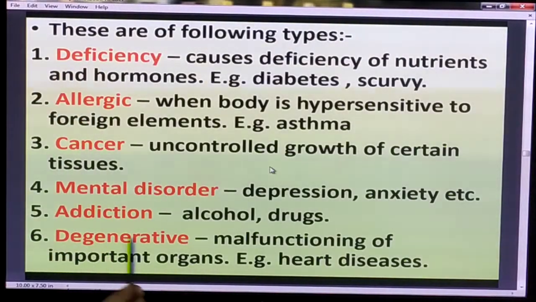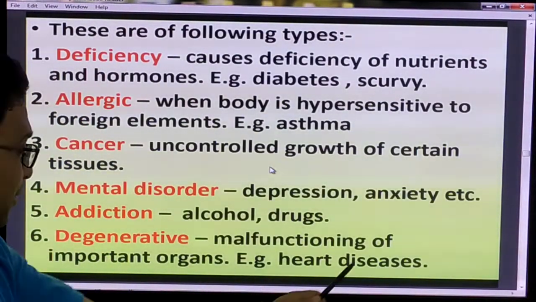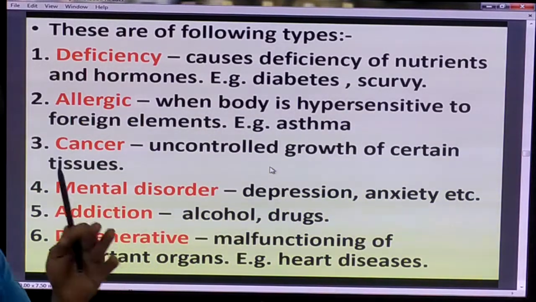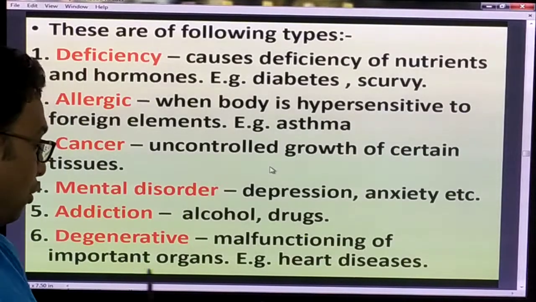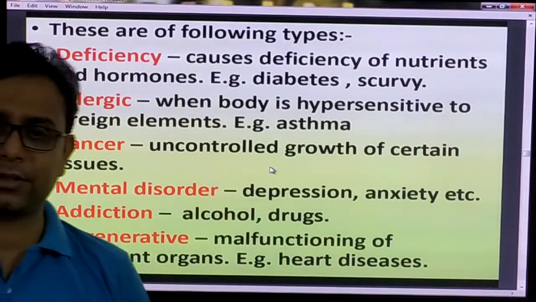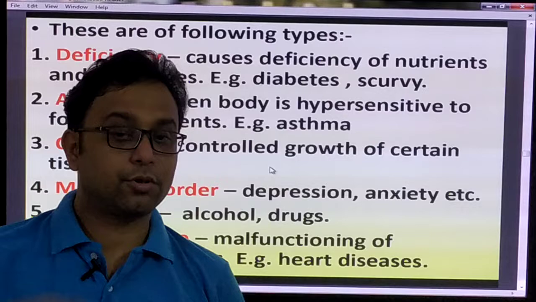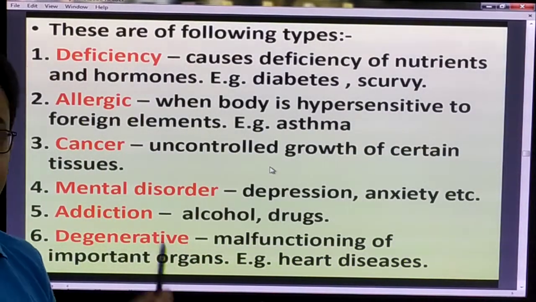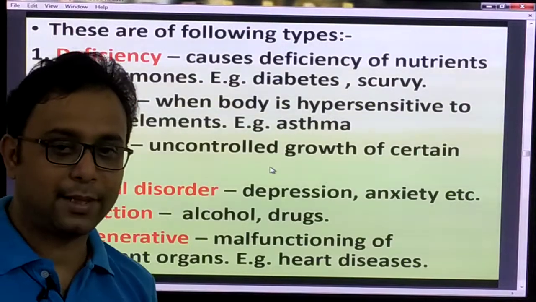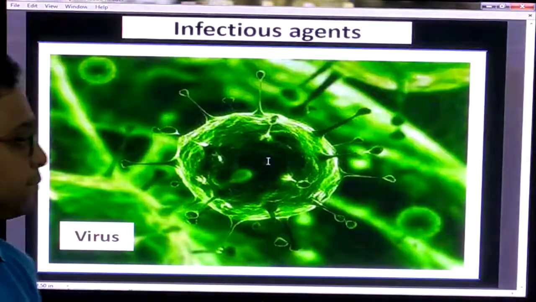Another one is degenerative disease. That means malfunctioning of important organs, when your heart or your lungs do not work properly. That is called a degenerative type of disease. Right? So these are some types of non-communicable disease, which do not spread from one person to another.